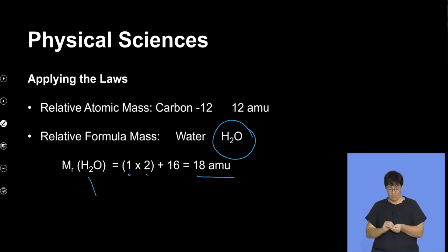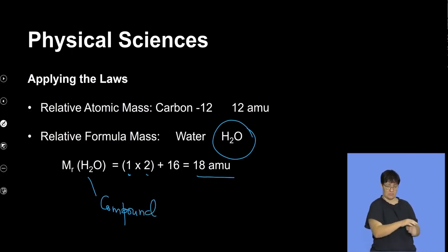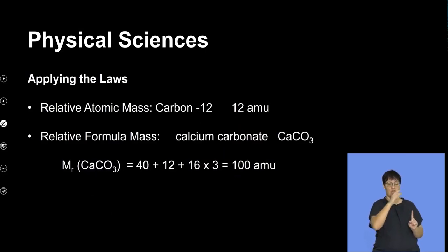Because this is a compound, we'd use the individual relative atomic masses of the elements that make up that particular compound. We've already spoken about the law of constant composition. It means that for every molecule of water, there is a constant ratio of hydrogen to oxygen per particle of that particular substance, right?